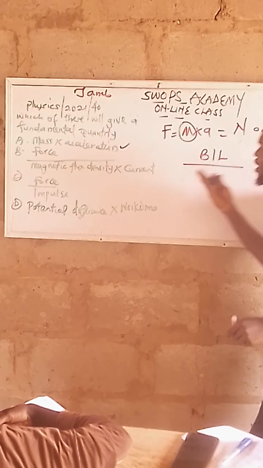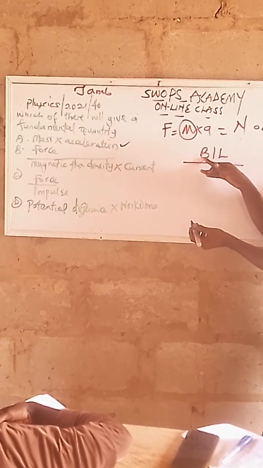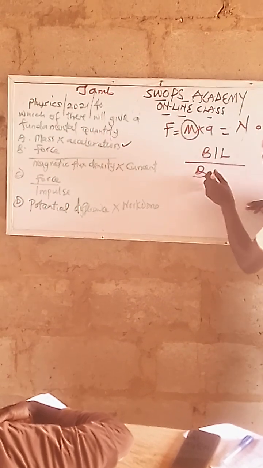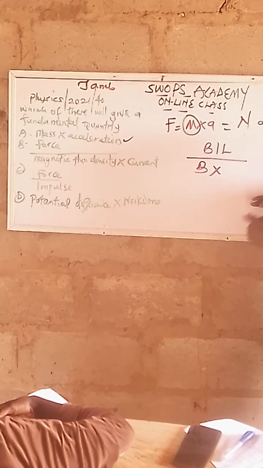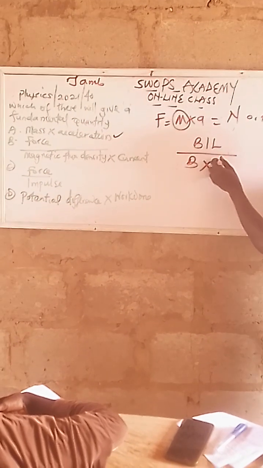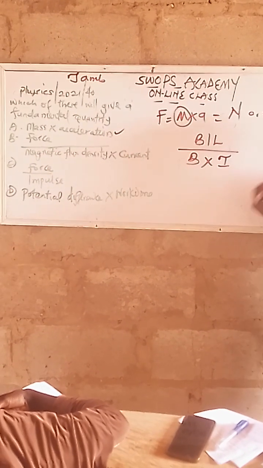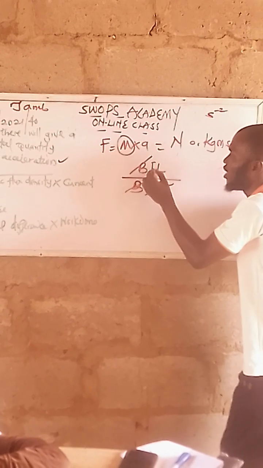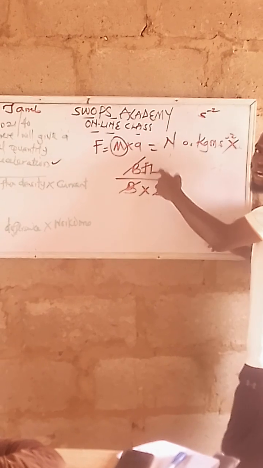Magnetic flux. I told you B stands for magnetic flux. Wherever I'm seeing magnetic flux, I would be putting B, times current. Current is a fundamental quantity, and its symbol is I. Now all we need to do is a mathematical computation. B settles B, I settles I. What are we left with?